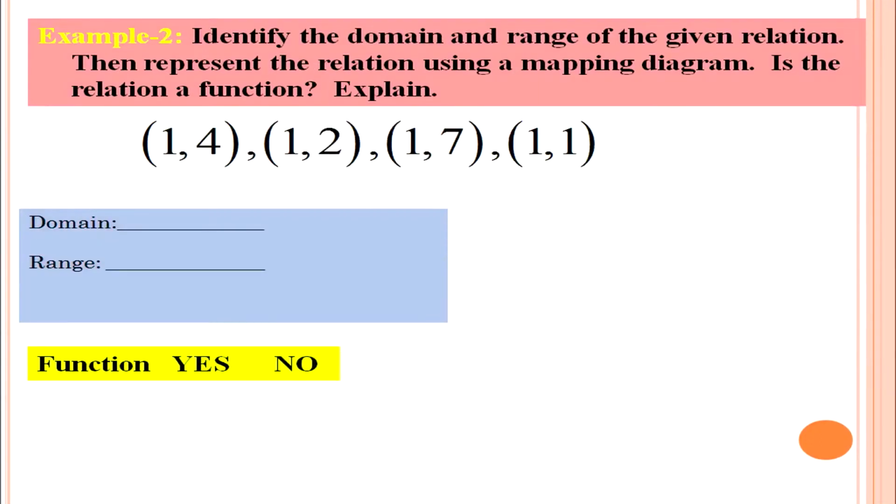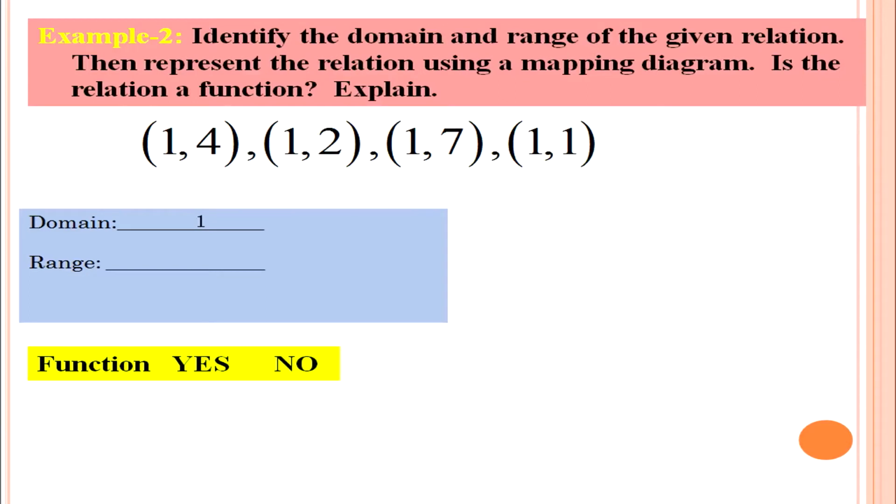Now, we will discuss another example, that is example 2. Identify the domain and range of the given relation, then represent the relation using a mapping diagram, and also identify whether it is a function or not and explain. Here the ordered pairs are (1, 4), (1, 2), (1, 7), (1, 1). As we know, the domains are the first elements of the ordered pairs.